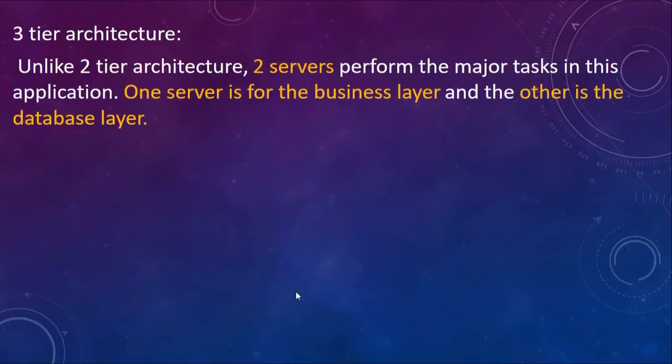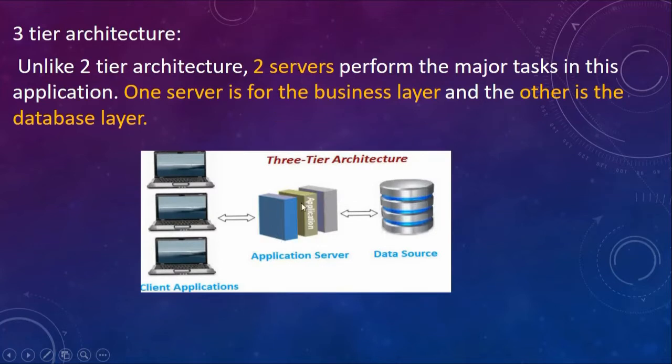Now 3 tier architecture is an extension of this. Unlike 2 tier architecture, here there are two servers, okay? So as you can see here, you have an application server and you have a data source. There is one server for the database and there is a separate server called the web server, and you have your client machine. Now this 3 tier application is the one wherein, suppose there is a website, right? The website's folders containing the code, the web pages, reside on your web server, which is at a remote place.